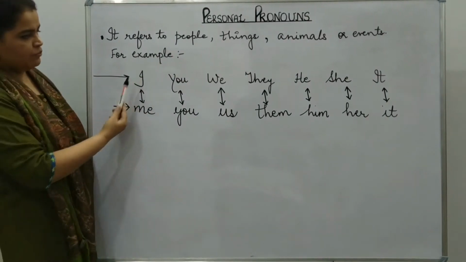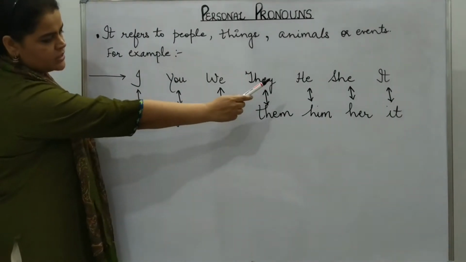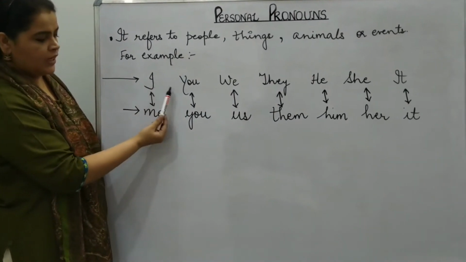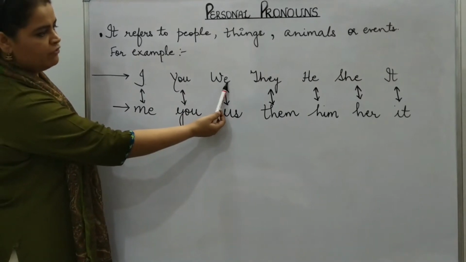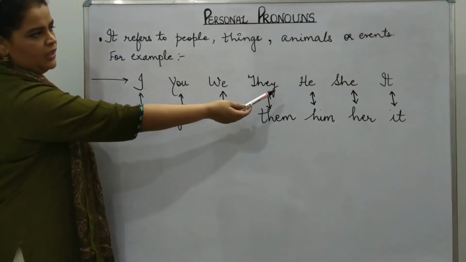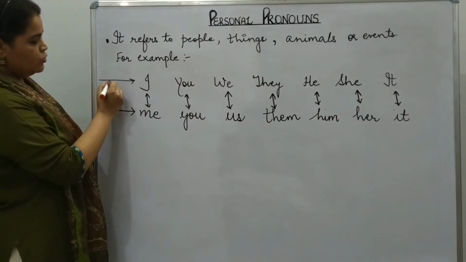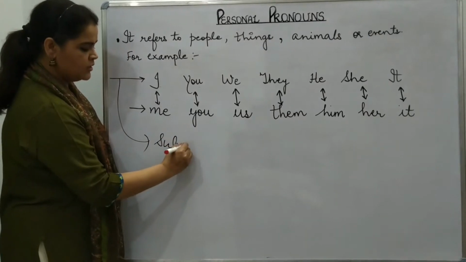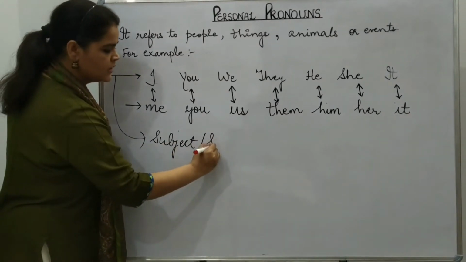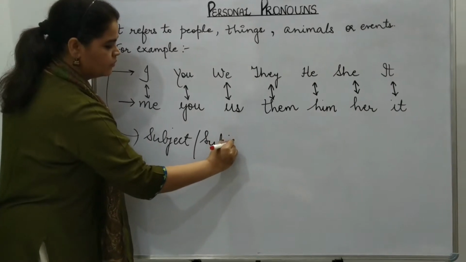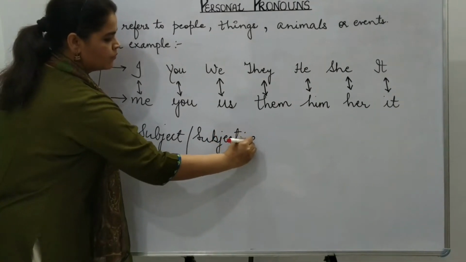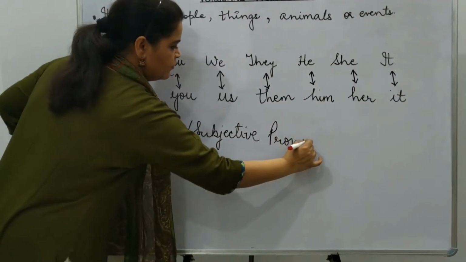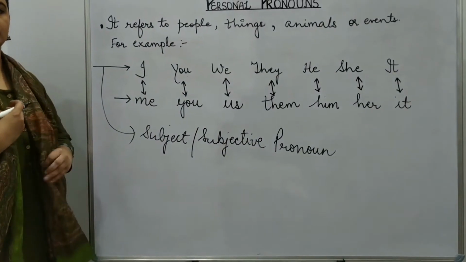So let's see the examples. The first line, this is used in place of a subject. Okay. First is I, you, then we, they, he, she, it. They are used in place of a subject. So they are called subject or subjective pronouns, because they are used in place of a subject.